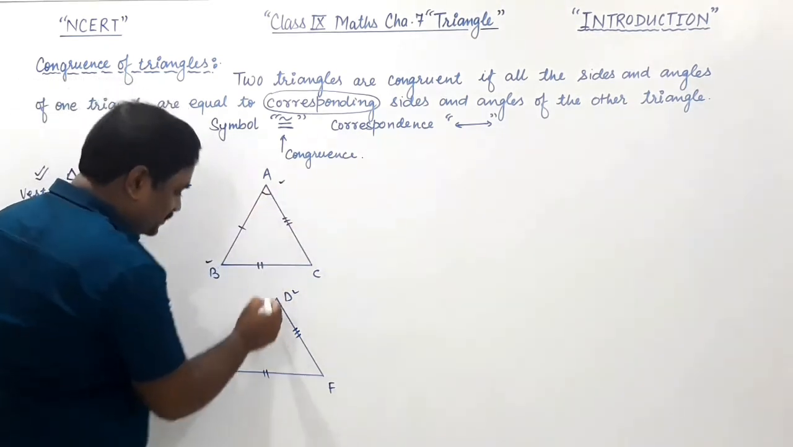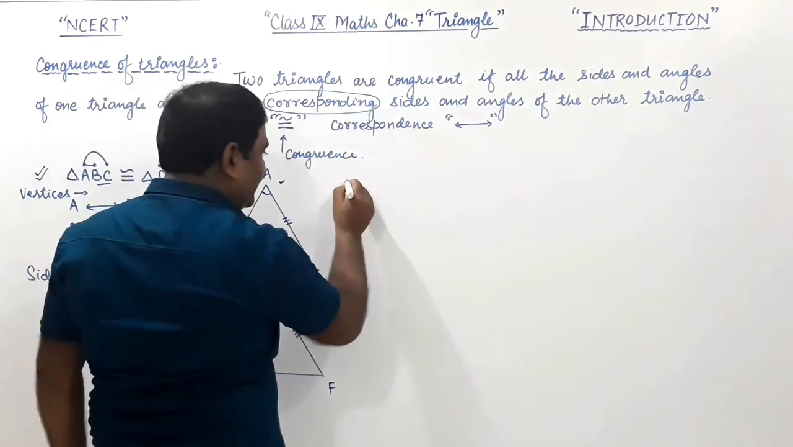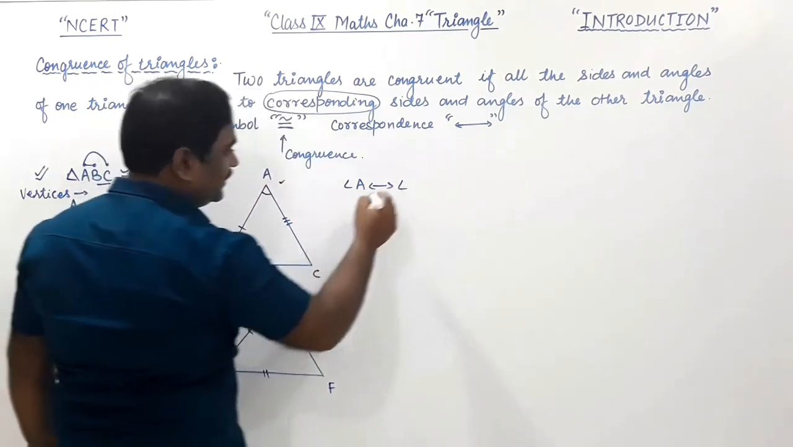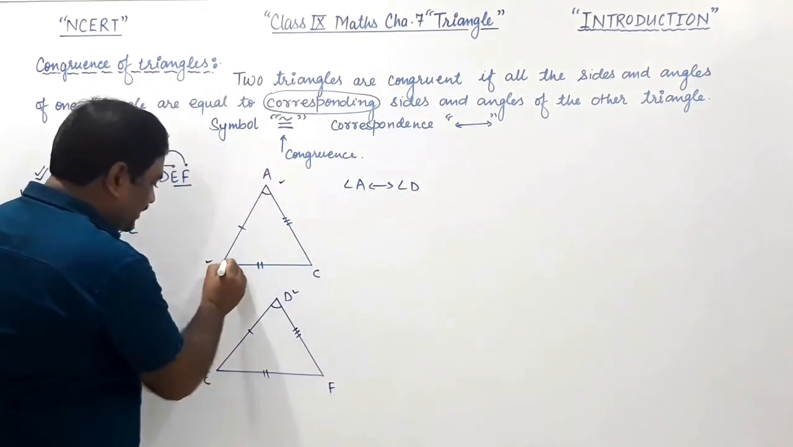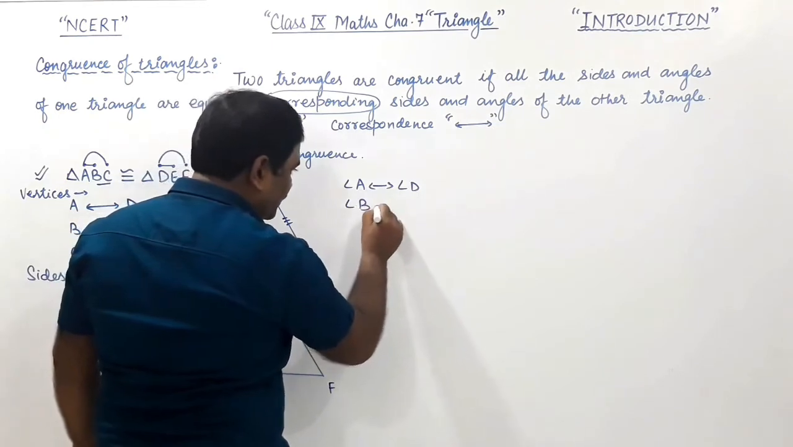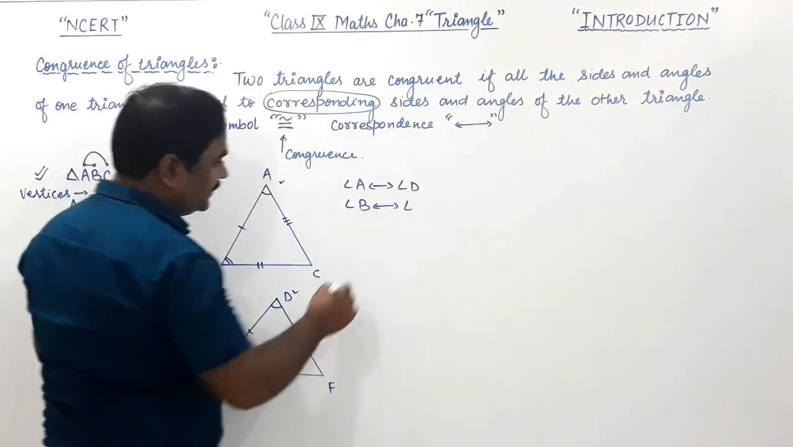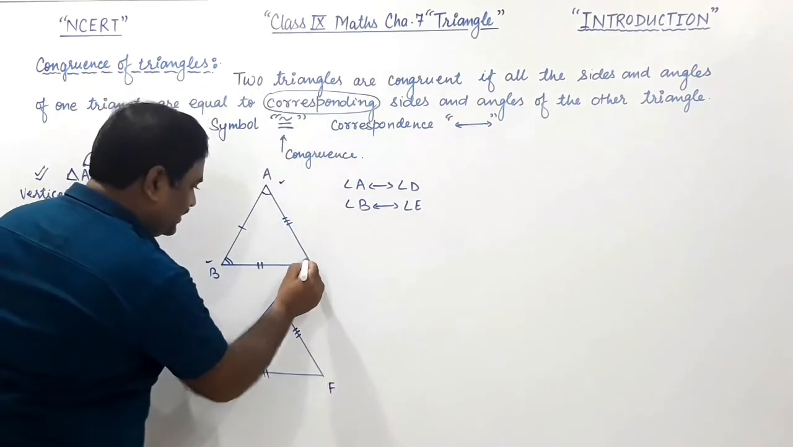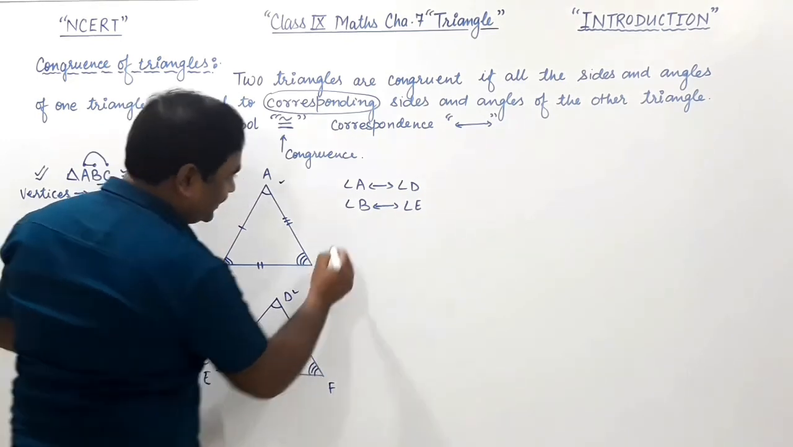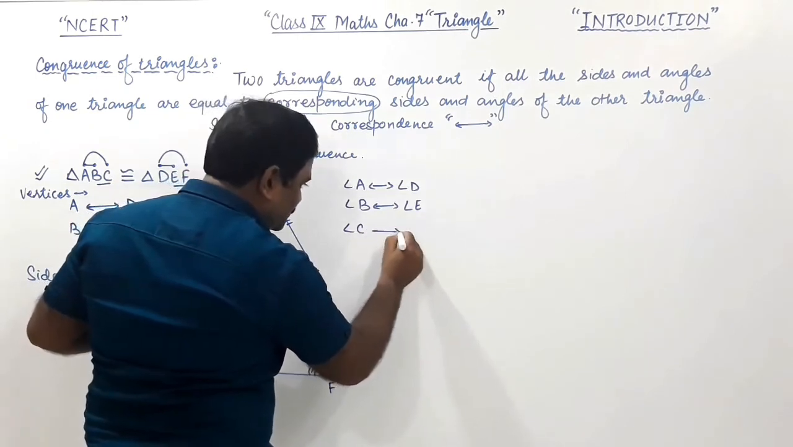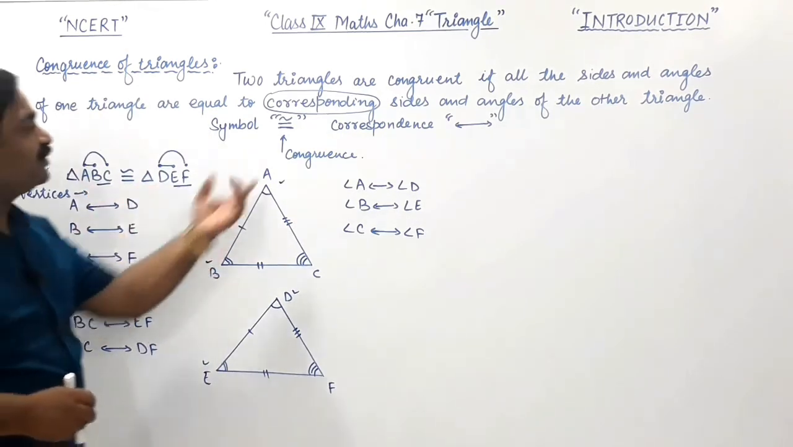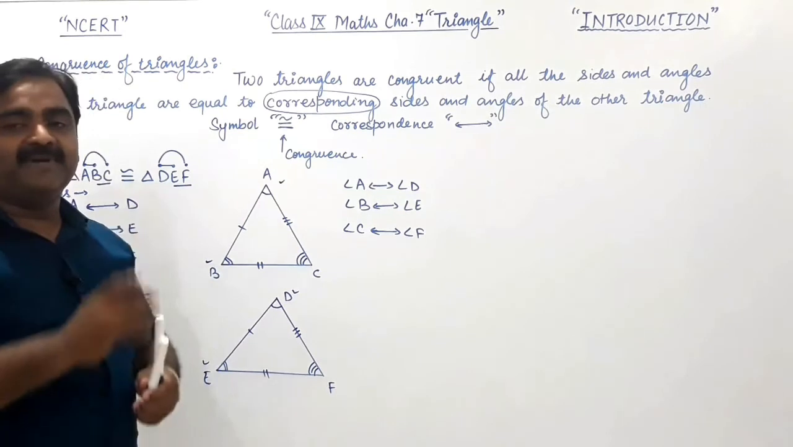Same as the angles also. Angle A is correspondence to angle D. Angle B is correspondence to angle E. And angle C of the first triangle is correspondence to angle F of the second triangle. So these are the corresponding parts.